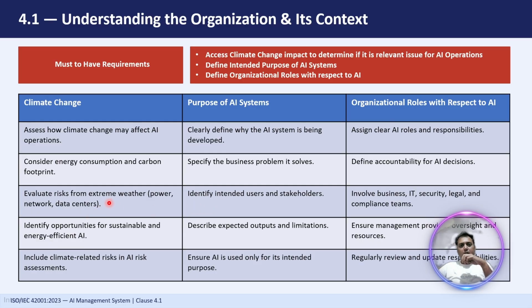The next thing we have is intended users and stakeholders. What we need to do here is identify who will actually use the AI system and who else will be affected by it, whether it is customers, employees, regulators, or anyone else. This will help you shape the needs and expectations, make your goals clear, and in that way you can design your AI system.